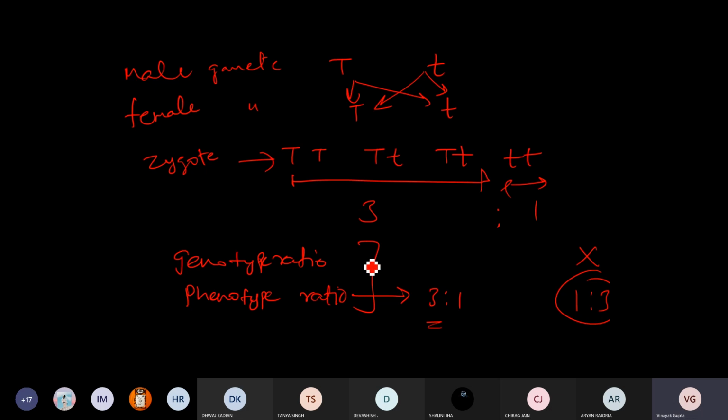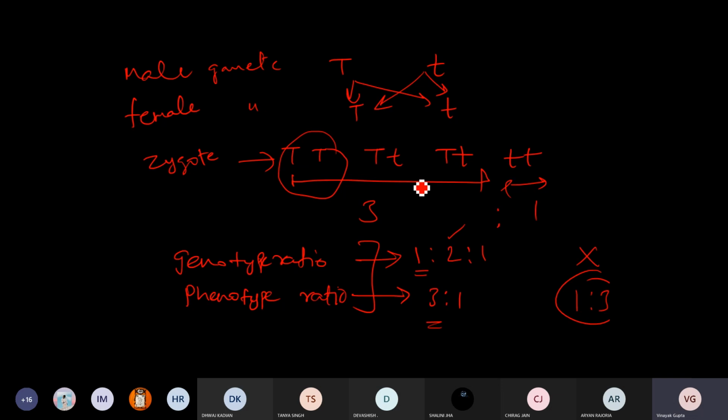Now coming to the genotype ratio. What should be the genotypic ratio? 1:2:1. The first number represents where both the alleles are dominant.